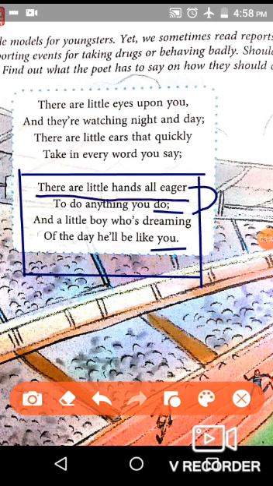There are little hands all eager to do anything you do. This same sentence is running in 2 lines. So this is the device of enjambment.